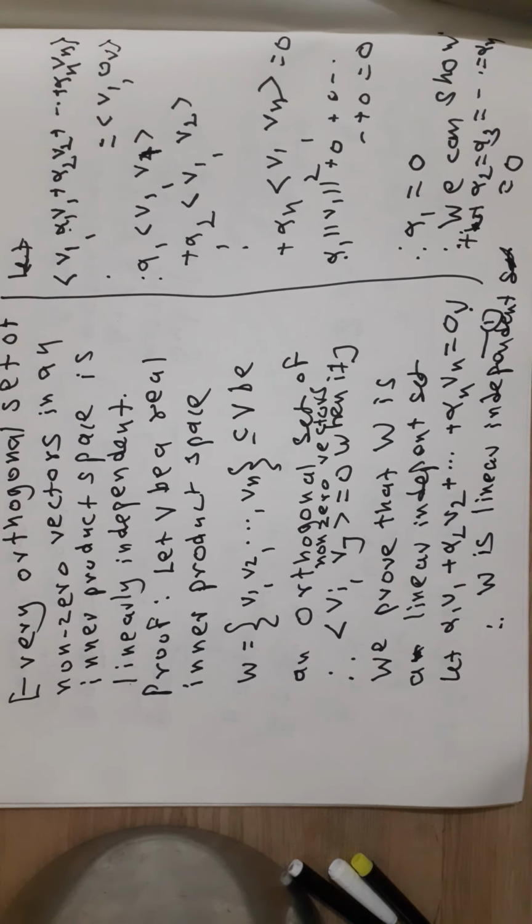Therefore, every orthogonal set of non-zero vectors in an inner product space is linearly independent. See here, a set is said to be linearly independent if alpha 1 v1 plus alpha 2 v2 plus dash dash dash plus alpha n vn is equal to the 0 vector, then alpha 1, alpha 2, alpha n are all 0. We proved that every orthogonal set of non-zero vectors is a linearly independent set in an inner product space.